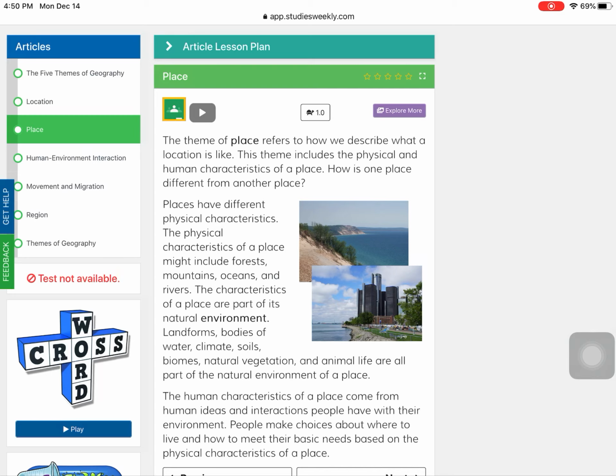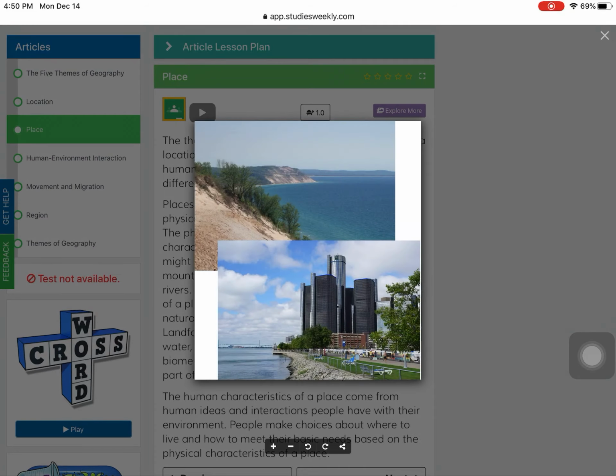So every example that was just listed above is part of the natural environment. So an example up there, it says forests, mountains, oceans, rivers. All of these items are found in nature. So these are our physical characteristics of a place. Landforms, bodies of water, climate, soil, biomes, natural vegetation, and animal life are all part of the natural environment of a place. So look at the pictures right here.